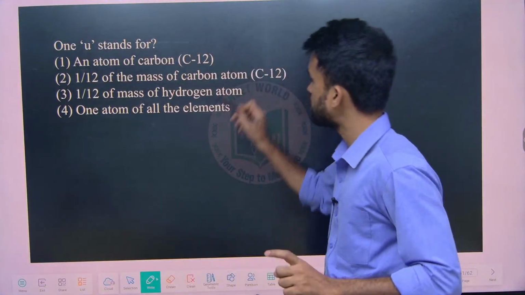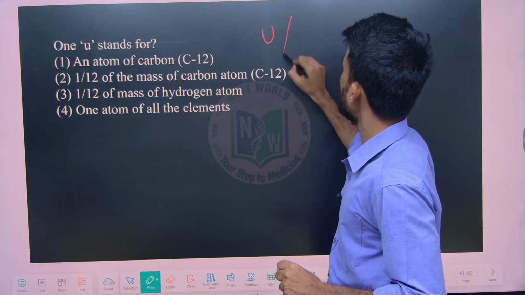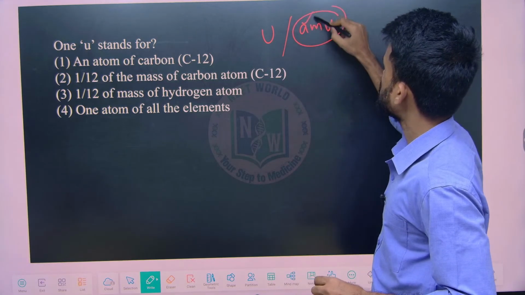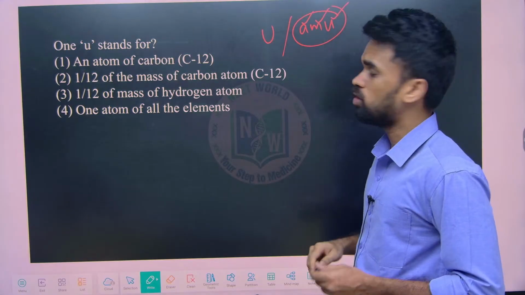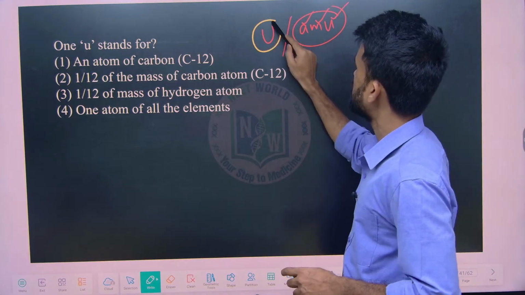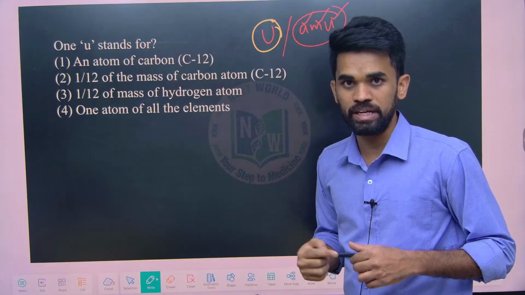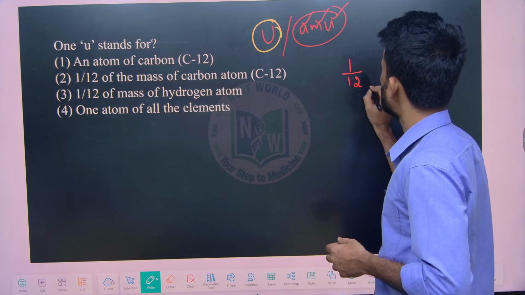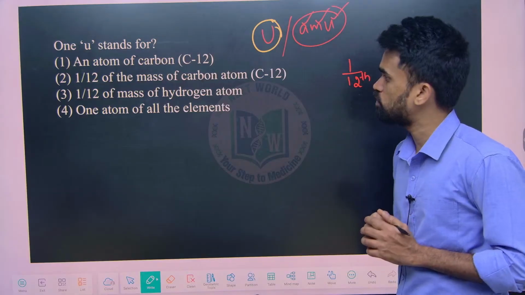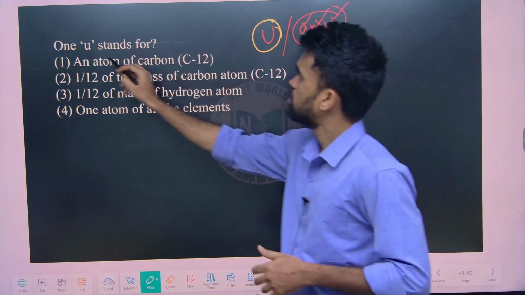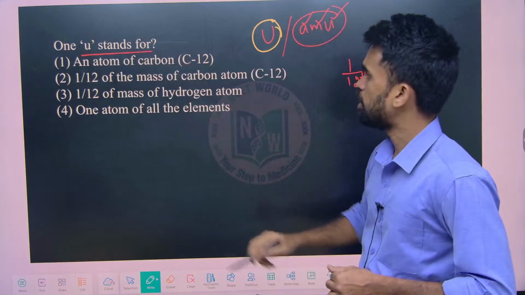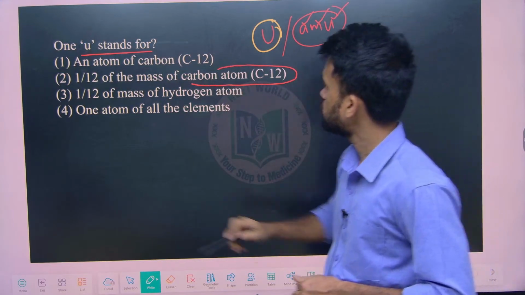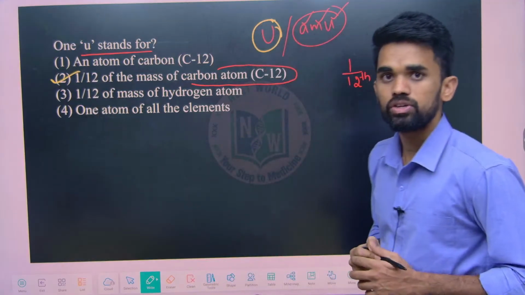I have told you one thing, U or AMU. AMU means atomic mass unit. U can also be used to indicate the unified mass unit. So both represent 1/12 the mass of carbon C12. So what is your answer here? 1 U stands for 1/12 the mass of a carbon C12 atom. So that should be the answer you choose.